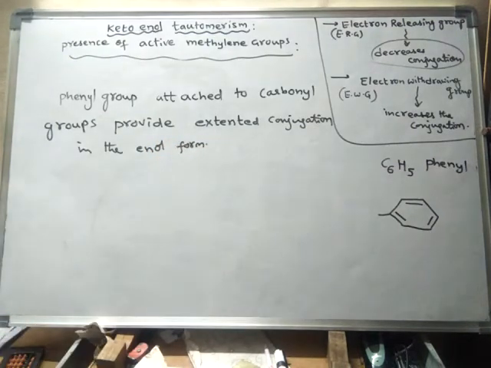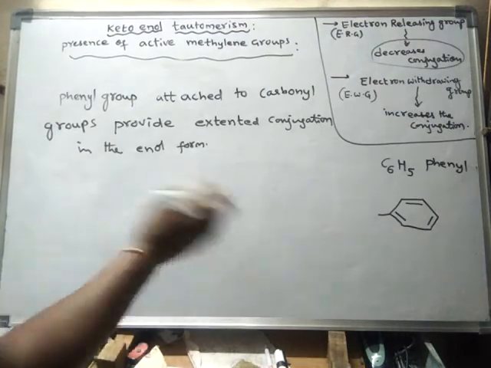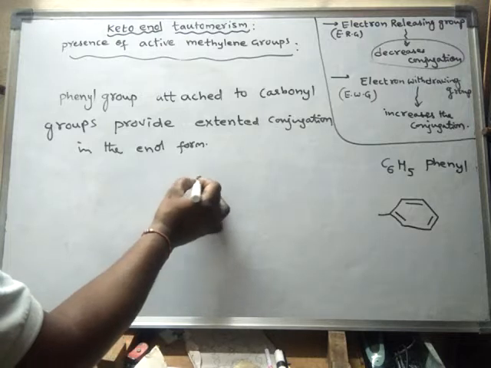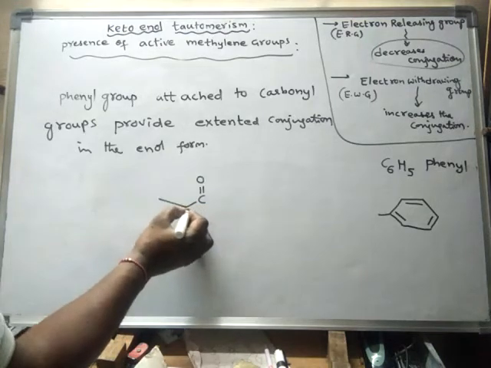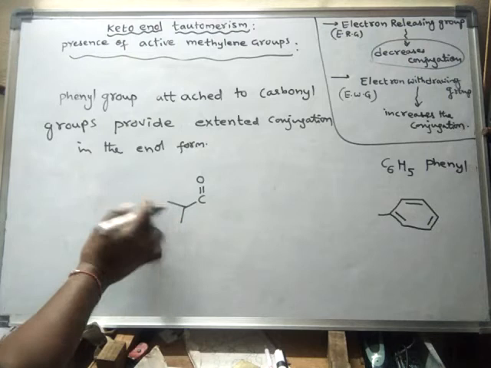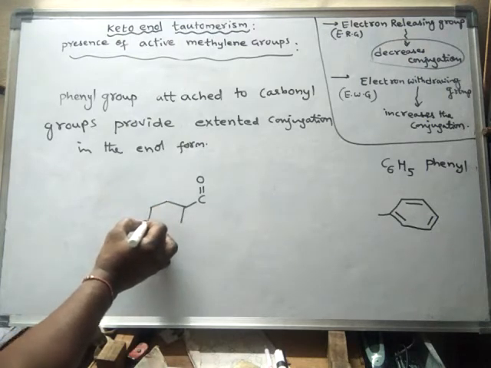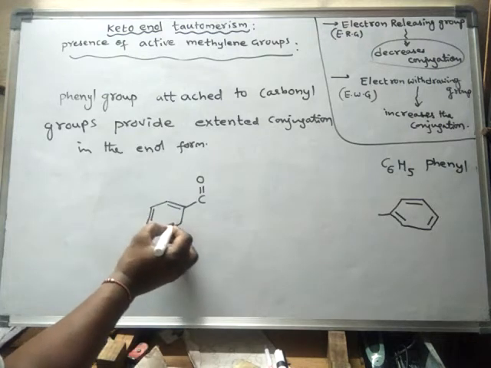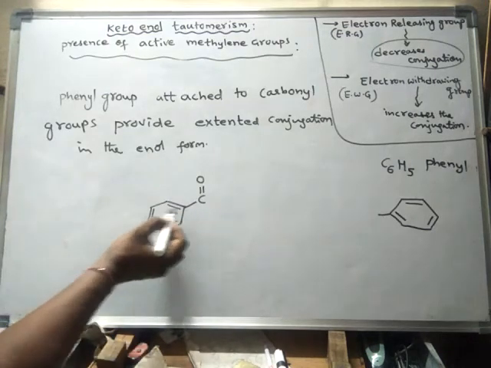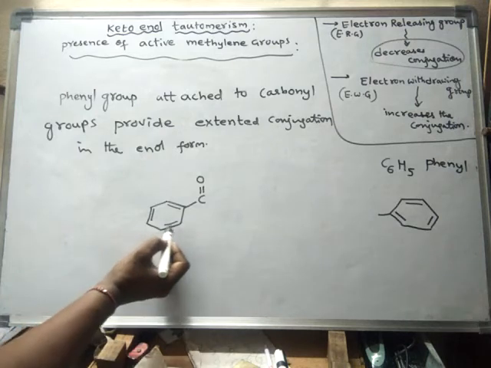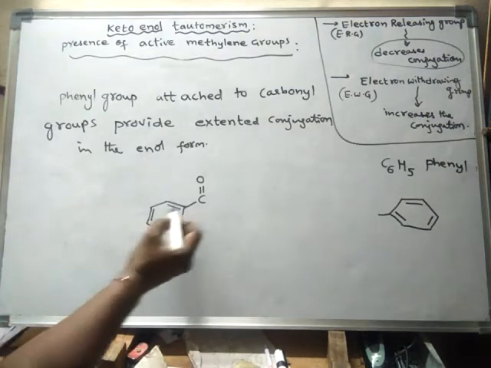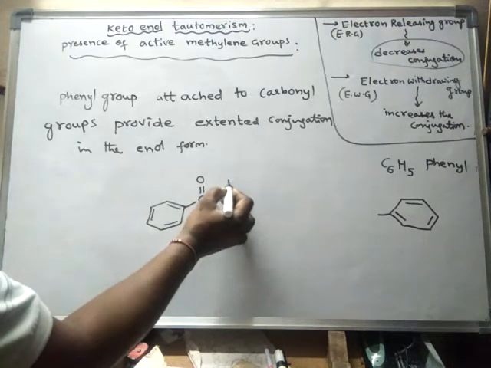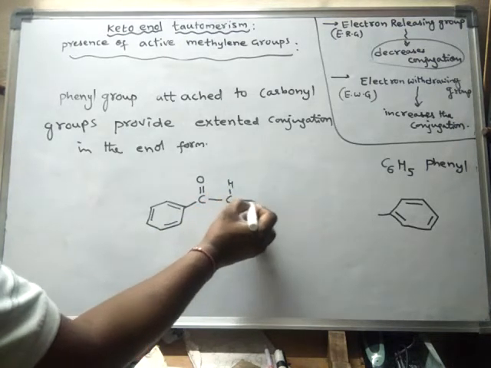See, for example, the attachment of the benzene ring, that means the phenyl group. When the phenyl group is attached, see, already there is conjugation: alternate double bond, single bond, double bond, single bond, double bond, like this. So again here, what happens? So this is the active methylene group.